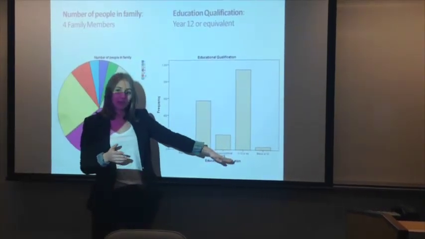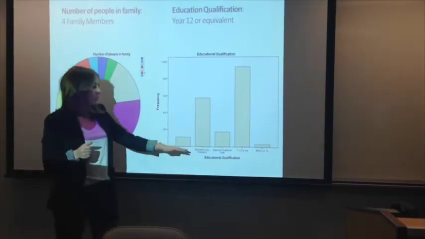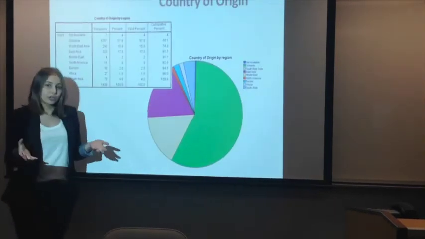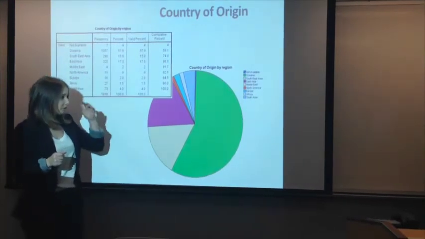Most of our respondents are from a year 12 or equivalent, with some of them being from a bachelor, which may or may not have included honours. Country of origin is quite important. So as you can see from our pie chart, there are various countries of origin.